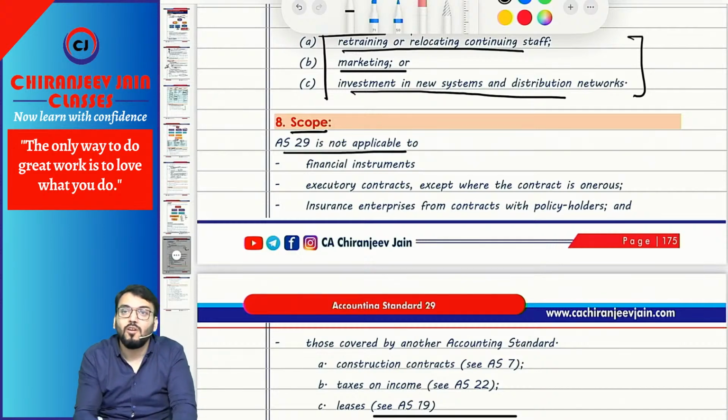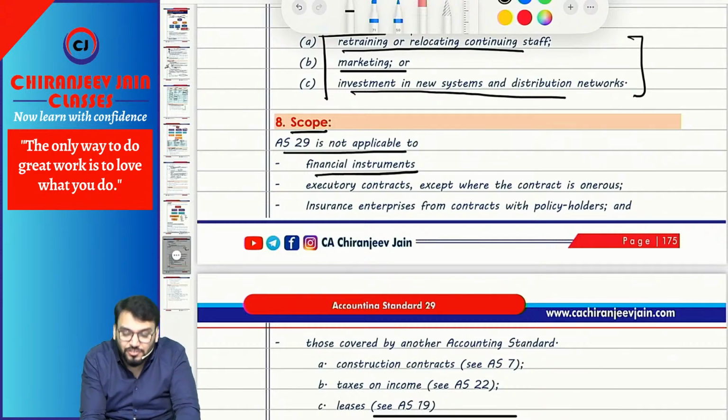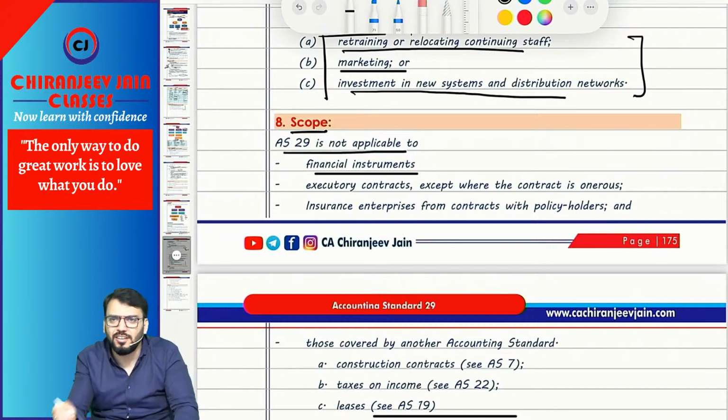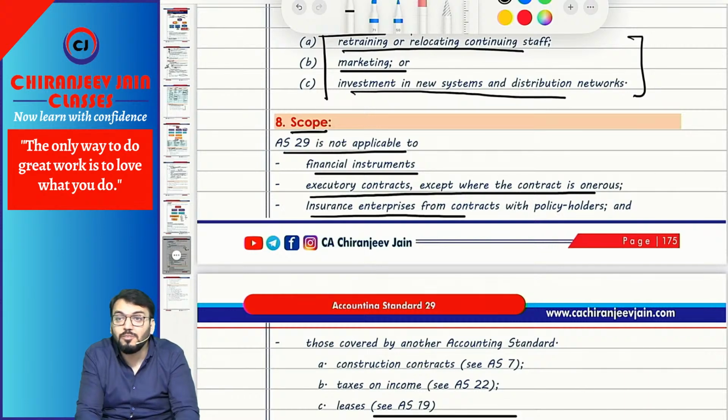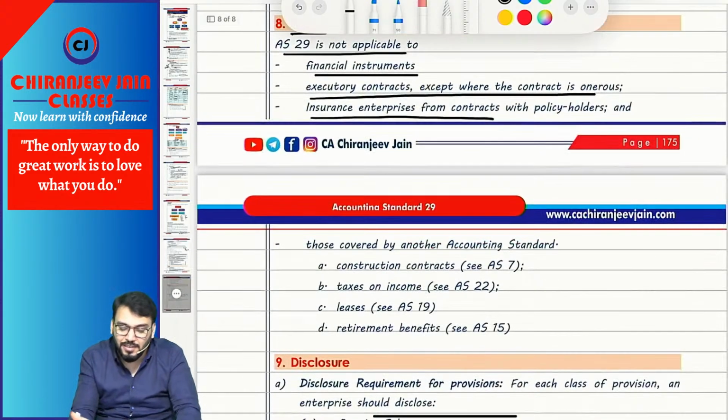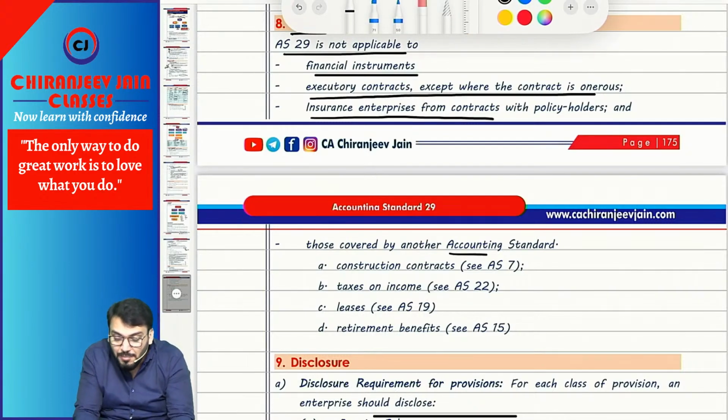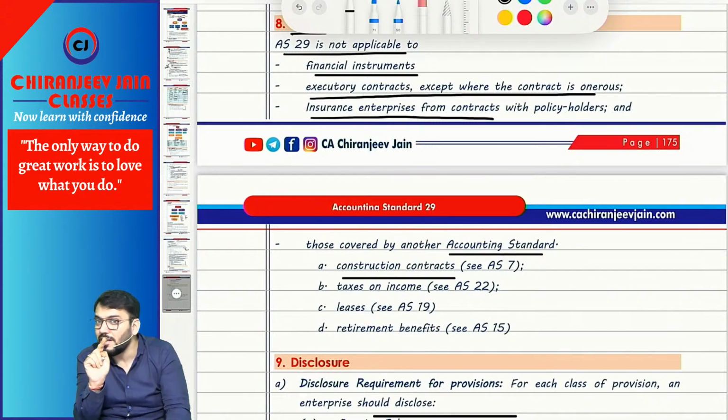Scope is very easy. AS29 is not applicable to the following. It is not applicable to financial instruments, financial instruments with debtors, etc. It is not applicable to executory contracts except when they are onerous. It is not applicable to insurance entities for contracts with policyholders. There is no accounting standard for that. It is also not covered for any other amount which is covered in some other area. For example, construction contracts. If you remember, in construction contracts we have done provision for expected loss. That was covered in AS7, so that is not recognized as per AS29.